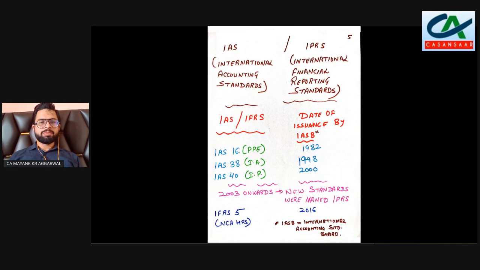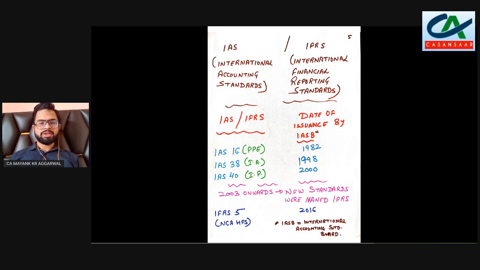So when we come to accounting for fixed assets, or we can say tangible fixed assets, we have a few major Ind AS covering these, or we can say a few major IAS or IFRS: IAS 16, IAS 38, and IAS 40. These are international accounting standards which are related to non-current assets.